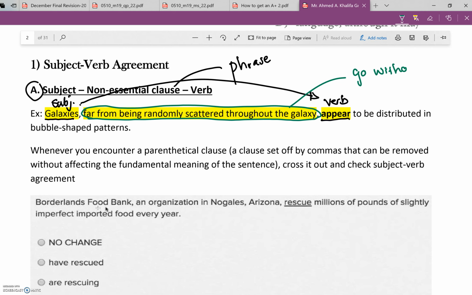Simply, I will never say the speakers has used. Of course, you understand why. That's completely wrong. In that case, I need a plural verb. So A is wrong. The speakers uses is wrong, still singular, right?